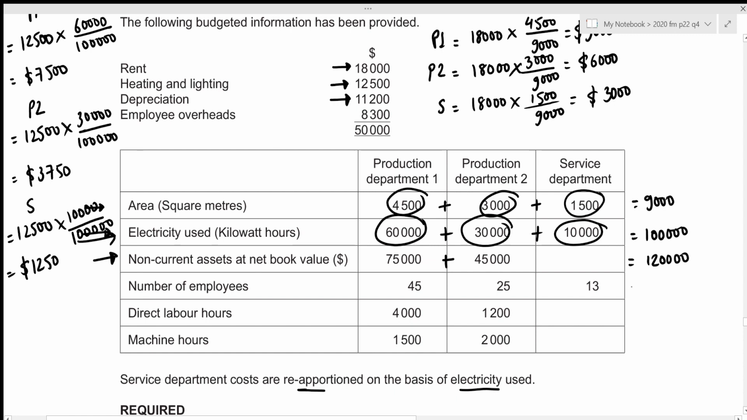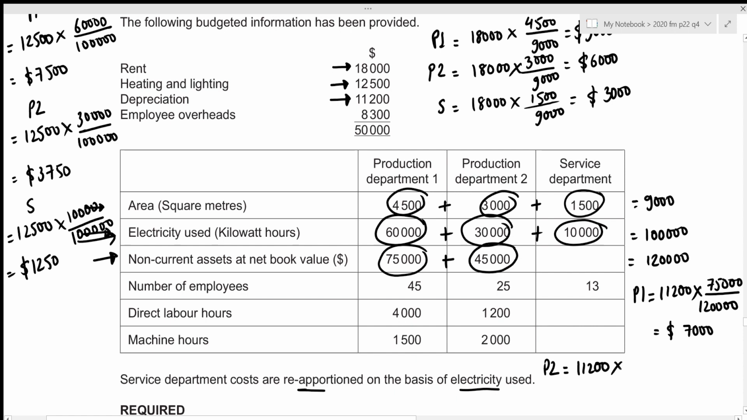Now the depreciation charge for production department 1 is just going to be the total of 11,200. And out of the total net book value, 75,000 belongs to the first department. So that's going to be 75,000 divided by the total of 120,000. And this results in the depreciation of 7,000. Then for production department 2, we again start with our total depreciation of 11,200 and we can see that the net book value for production department 2 is 45,000. So that will be 45,000 out of the total of 120,000. This results in the depreciation charge for production department 2 to be 4,200.